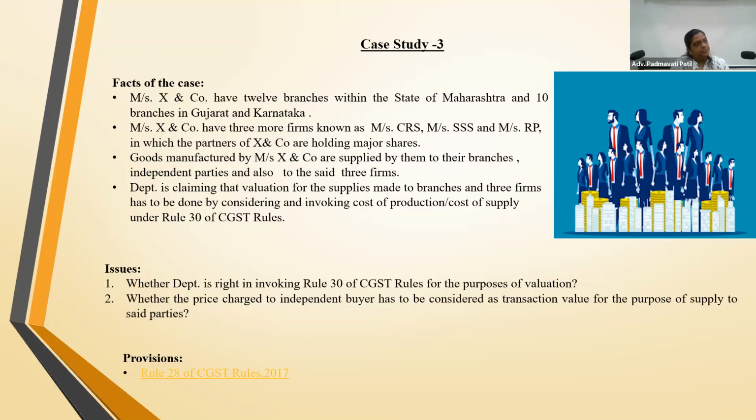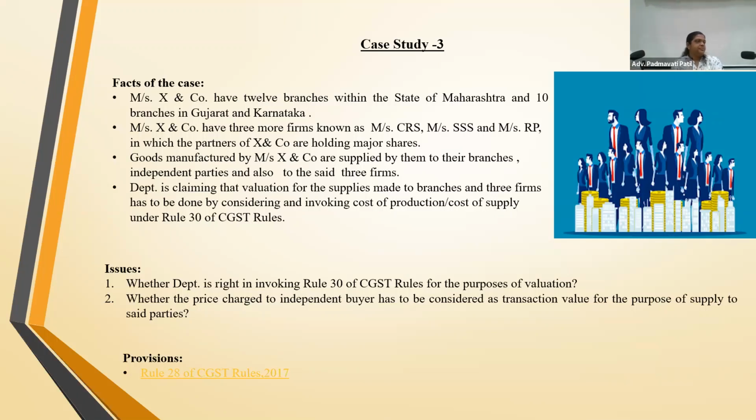Yes. So both the values, that is the open market value and the Rule 30 value, are actually prejudicial to the taxpayer. Yes. Because the open market value is the value at which independent parties trade normally also. Yes. The private party, and the value which is the related value. I mean, that is what we want. We don't want the open market value or the value under Rule 30.